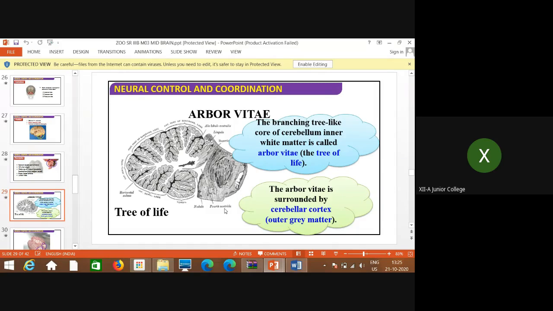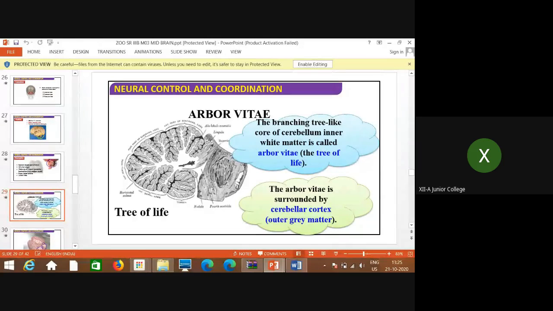Vitae means vitam, that is related to life. Life, vitae or vital, that is what? Living. So vitae is life, and it looks like a tree of life. So its name is called arbor vitae. So can you see these branches? It looks like a branch of a tree, isn't it?